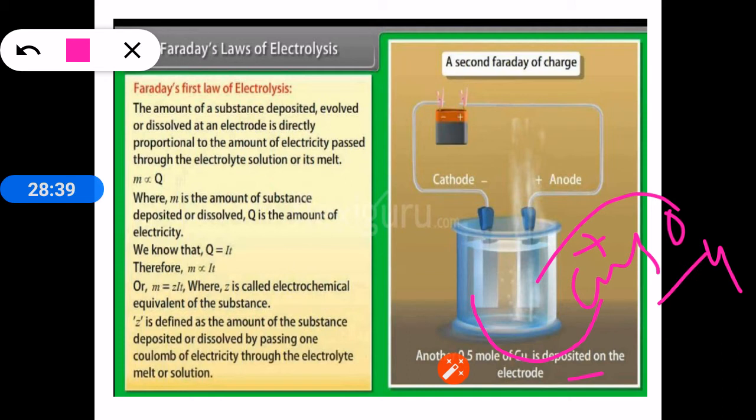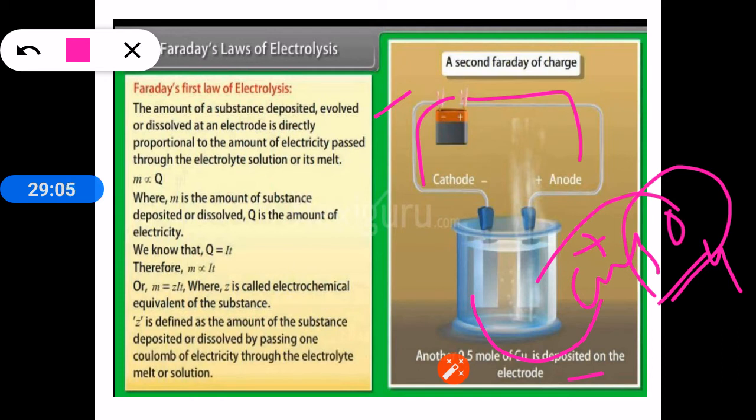Chloride will convert to Cl2, and sulfate will also convert to some gaseous form and be liberated here. So the amount of substance deposited, evolved or dissolved at an electrode is directly proportional to the amount of electricity passed through the electrolyte solution or its melt.